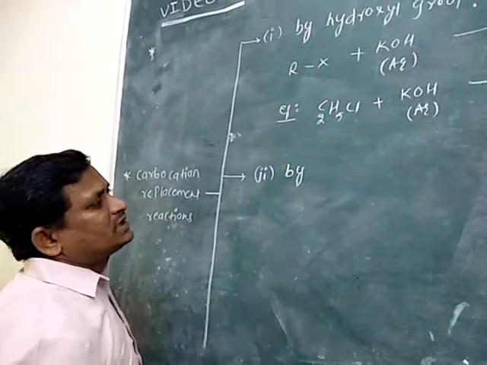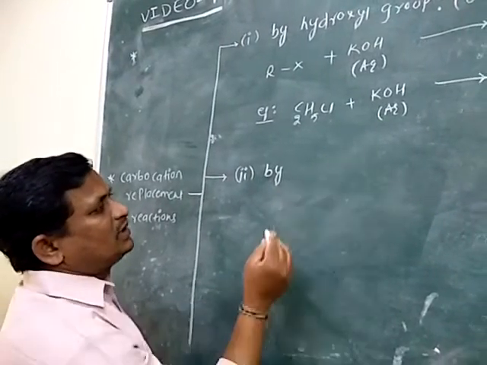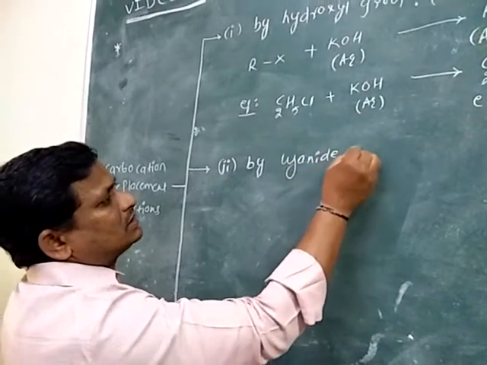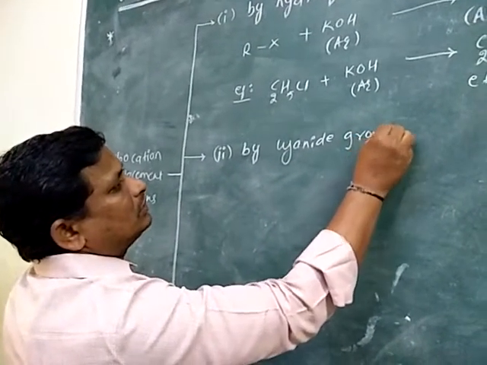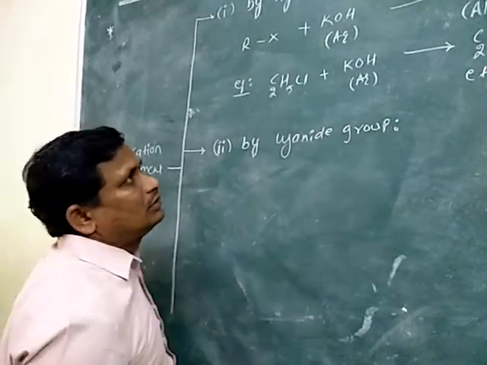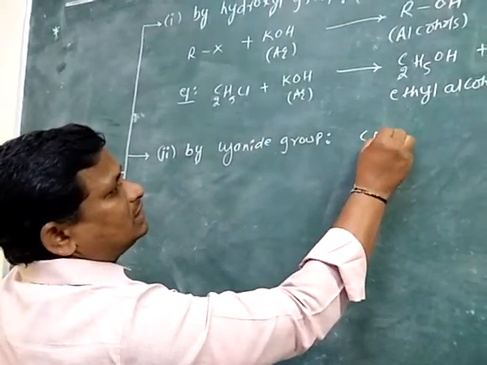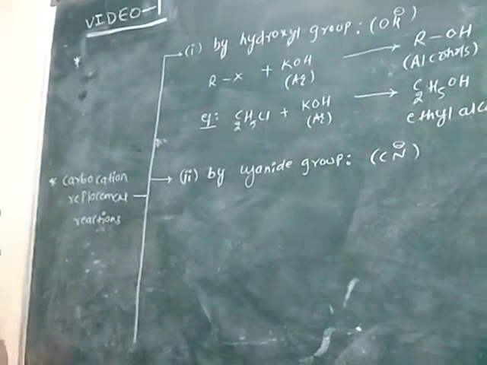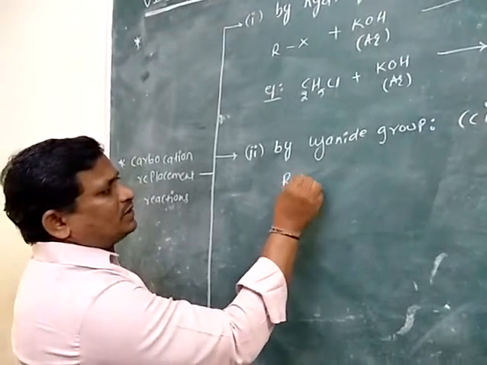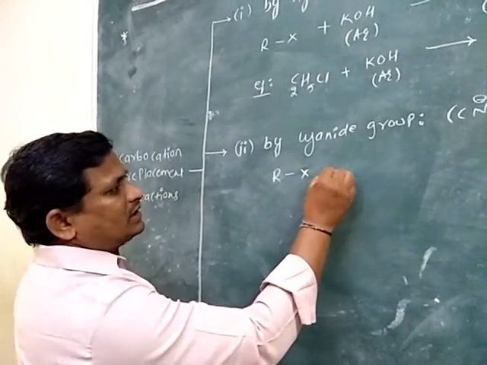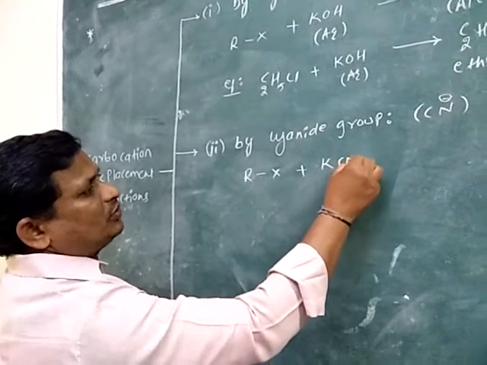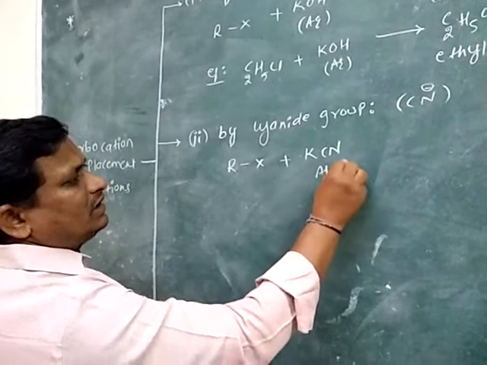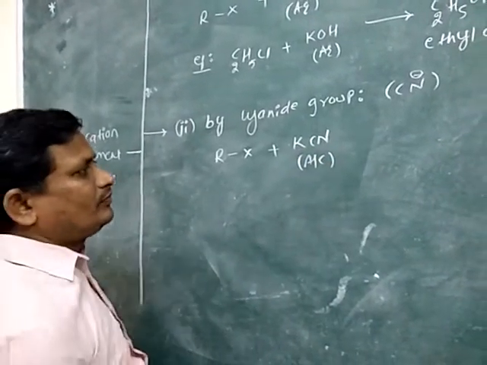Now the second replacement reaction is carbocation replaced by cyanide group. CN minus is cyanide. Its representation is alkyl halide RX treated with alcoholic potassium cyanide.